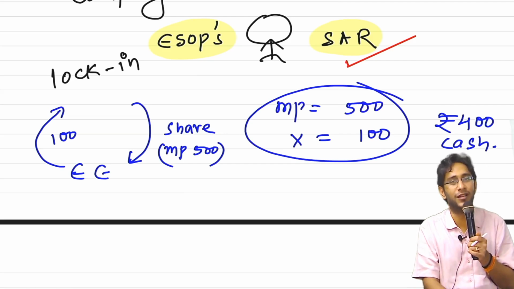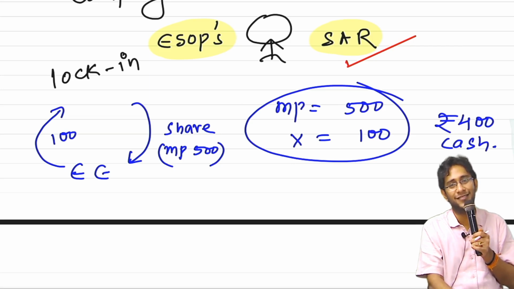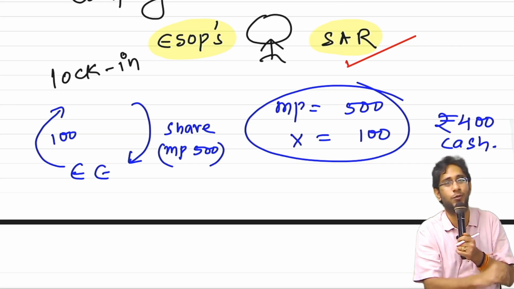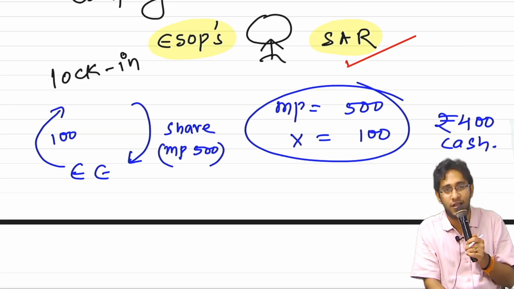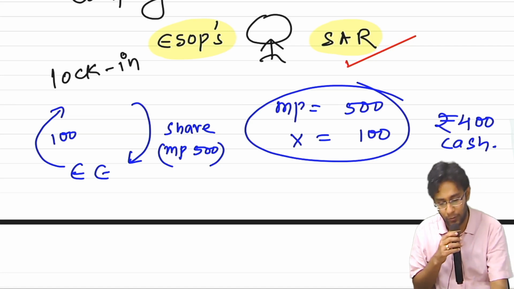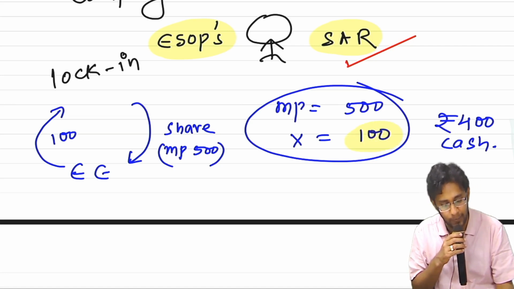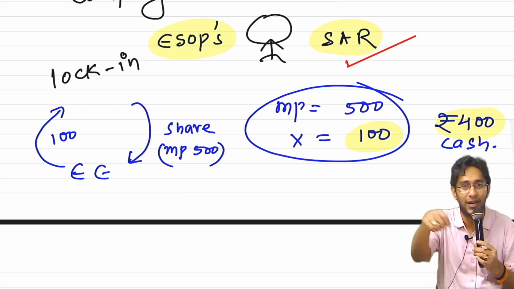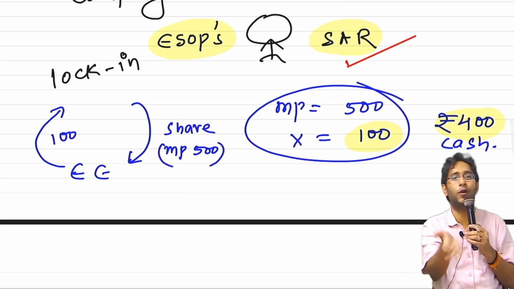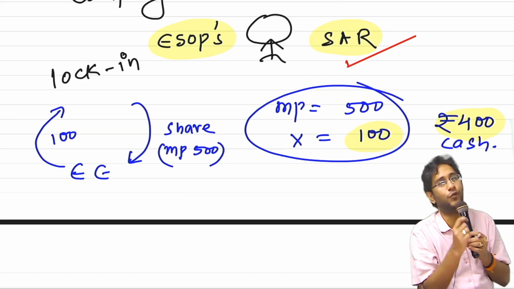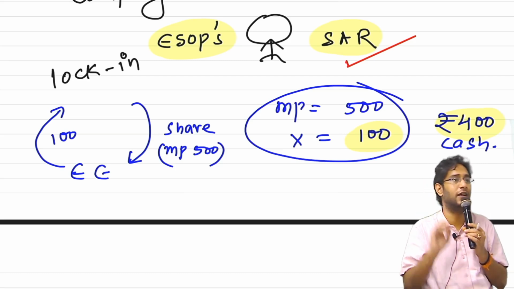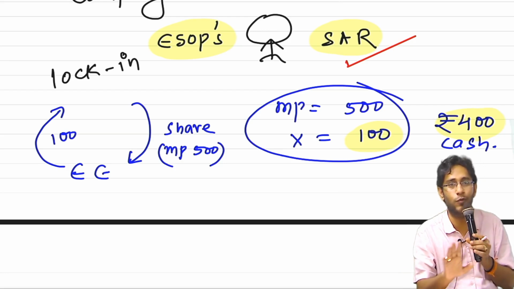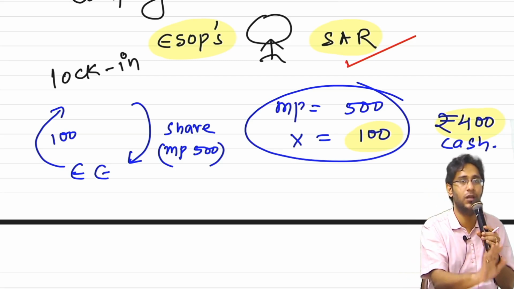So ESOPs come with a restriction. In SAR, nobody can put a restriction on cash. They'll have to pay you cash, you take the cash. SAR, no, I want the share. Buy outside, stupid. If you want the share, buy outside. Anyway, you are prepared to pay how much? 100 rupees. The company gave you 400, 500. Go to the market and buy the share. You will have a freely tradable share. Whenever you want, you can dispose of it. With ESOPs, if you touch the shares, you cannot sell them immediately. A lock-in period will apply. So given a choice, no fool will touch ESOP. People will take only SAR.